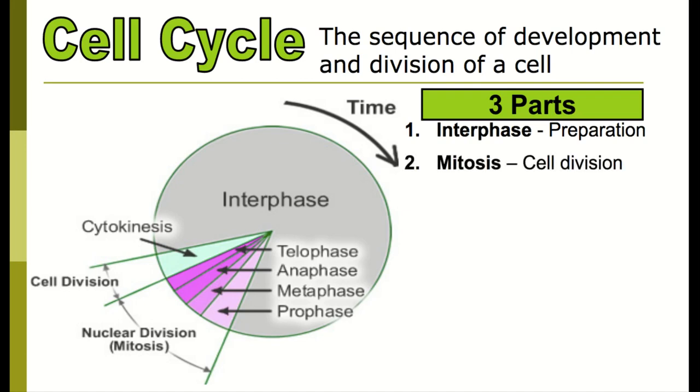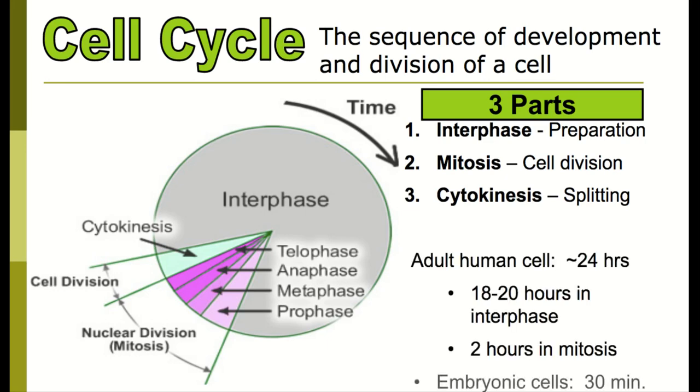Our next part is mitosis, where the cell is physically dividing. So the four parts of mitosis are prophase, metaphase, anaphase, and telophase. And then the last part of the cell cycle is cytokinesis, where the cell is fully dividing into two.